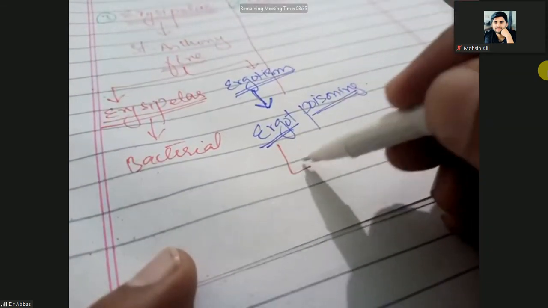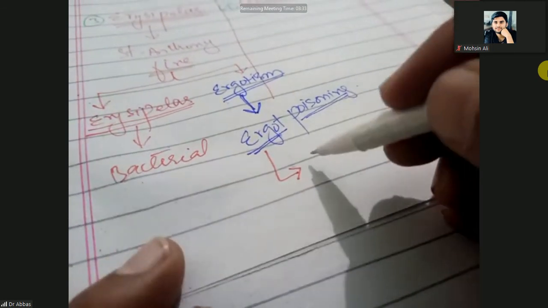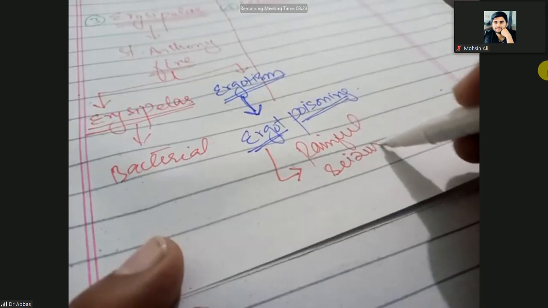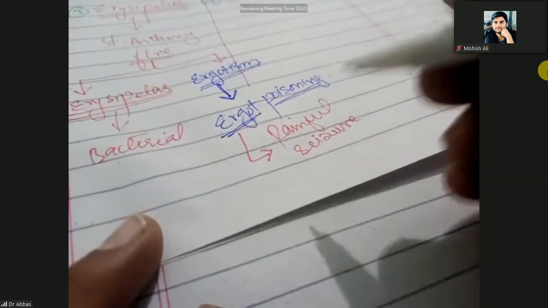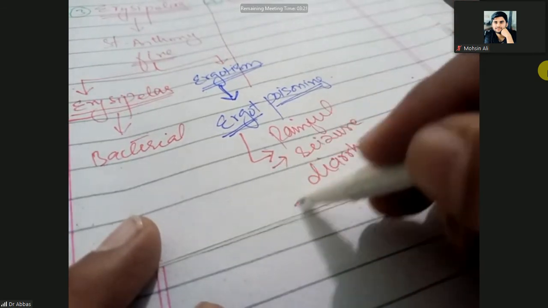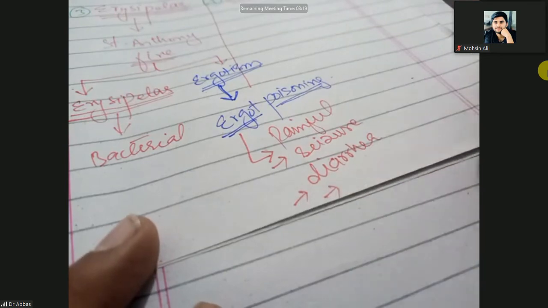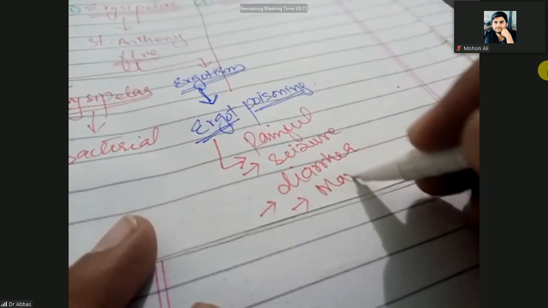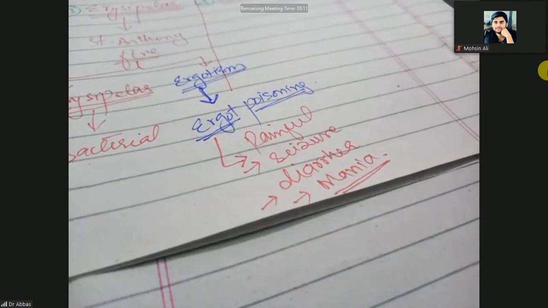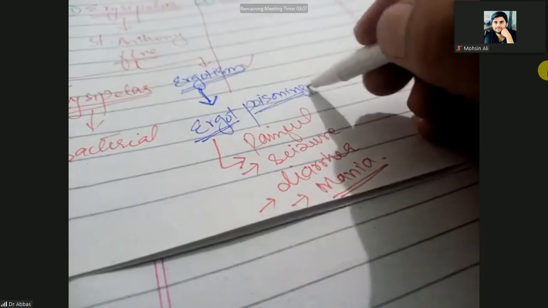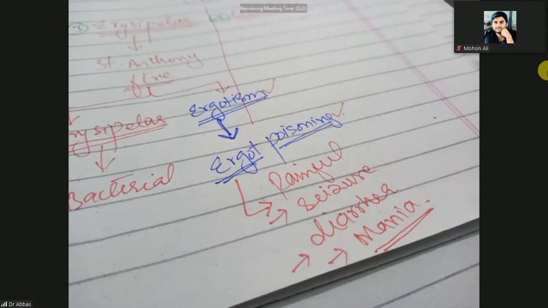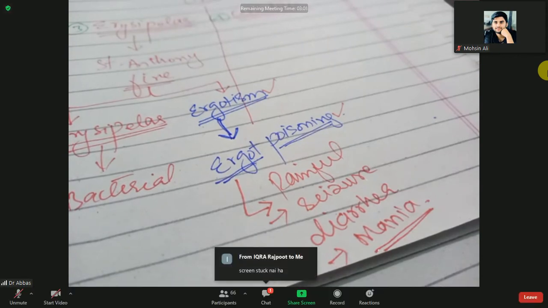What are the features of ergotism? Due to the ergot poison, there could be painful seizures in the newborn. There could be diarrhea because it is a poison, so definitely it will lead to diarrhea. Also there could be a mental disability, mania. So ergotism is due to ergot poison, which can happen due to ingestion of the alkaloid.